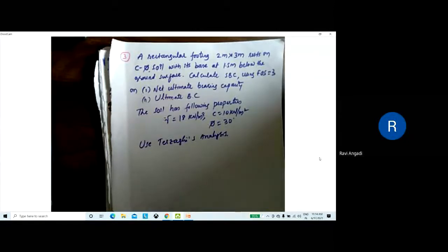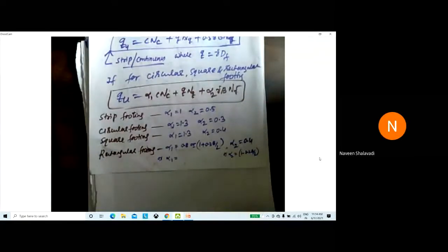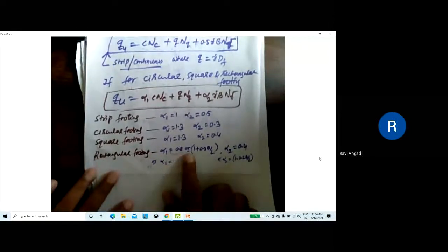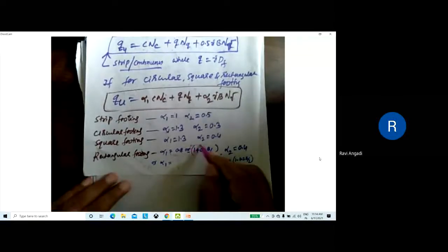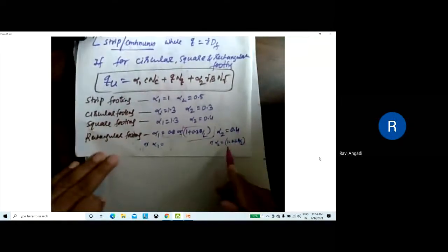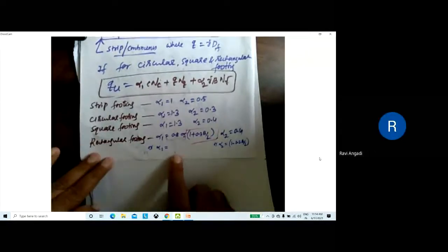What type of footing is given here? Sir, rectangular. Rectangular. Okay, for rectangular, again the Terzaghi's equation changes. Have you remembered this one? This chart I was given. Yes, sir. Either 0.8, or you take 1 plus 0.3. Okay, you take this one, alpha 1 and alpha 2, either 0.4 or alpha 2 minus 1.1 minus 0.2 B by L. Understood? Yes, sir. This chart I was given, have you taken or not this one?